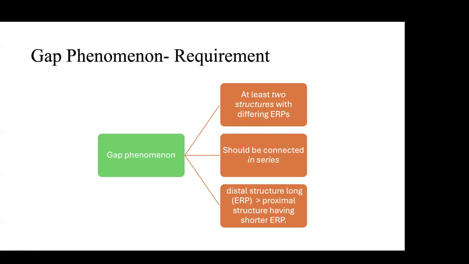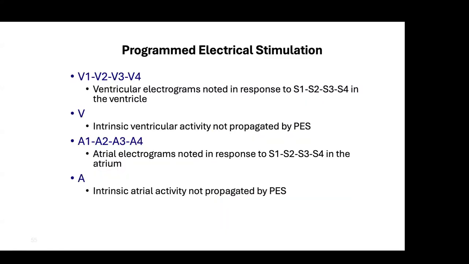Distal structure means AV node in the case of atrium, because atrium is followed by AV node, followed by His bundle and then RBB, LBB. Proximal can conduct very fast, but distal is not like that. If that is there, then it will happen. So most of the time, AV conduction tissue will have this type of behavior.